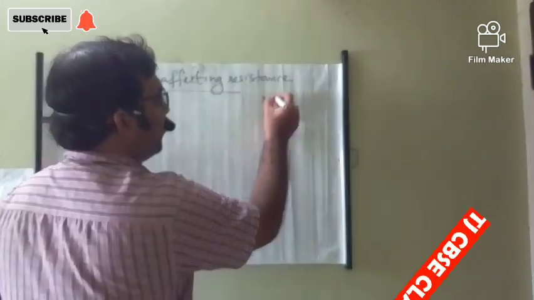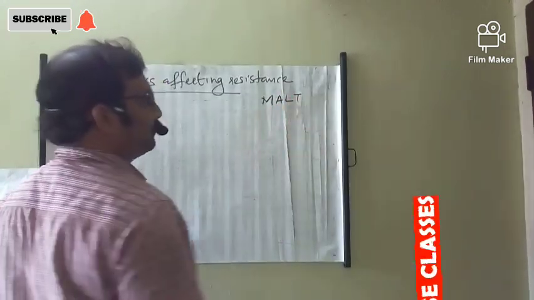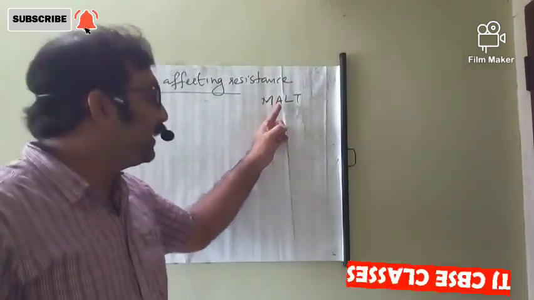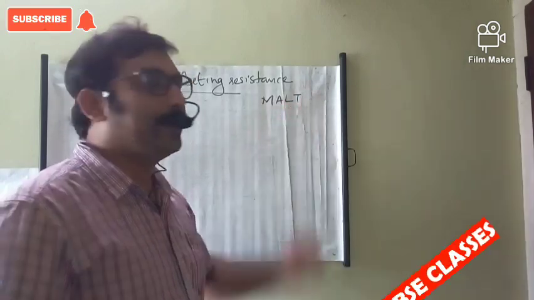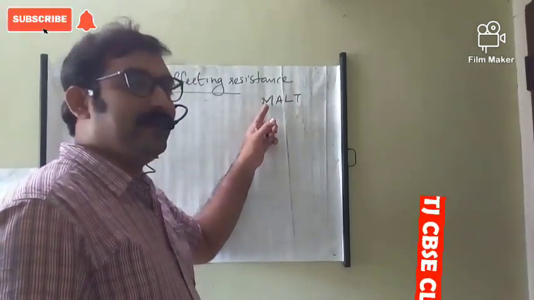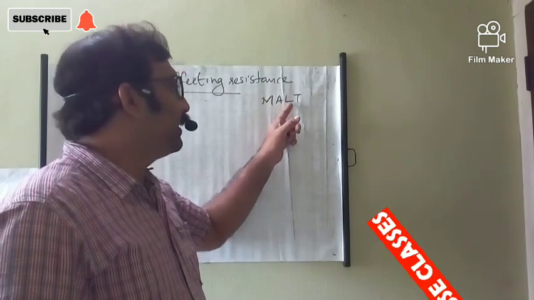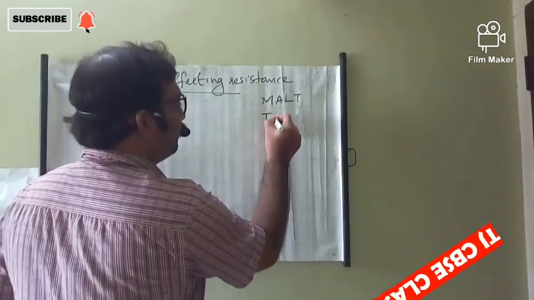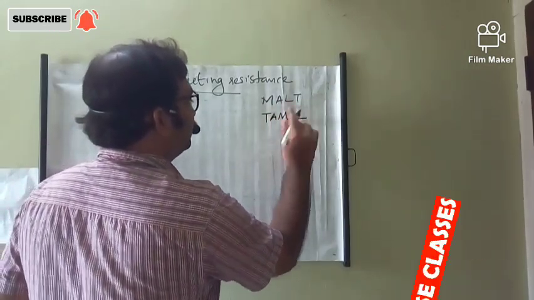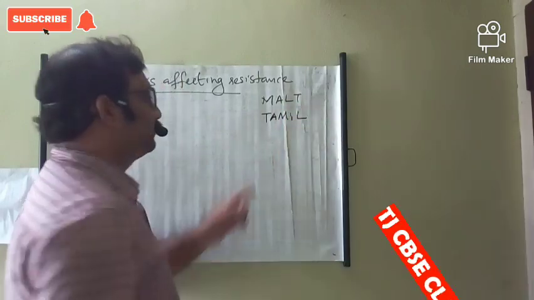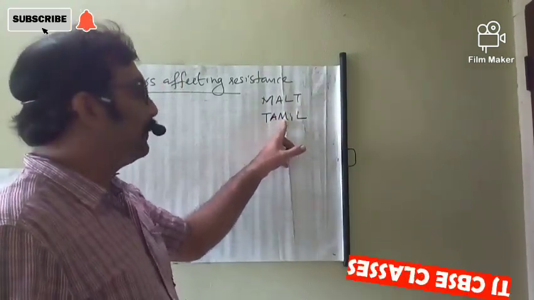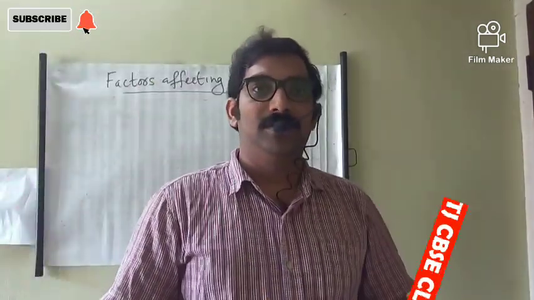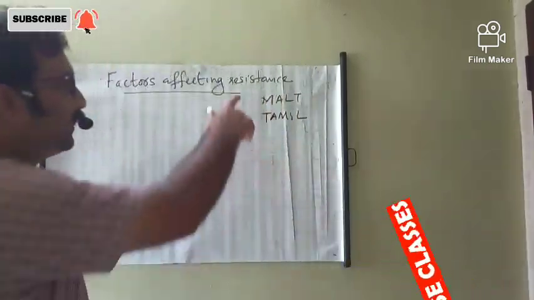Shortly, we can say that it is MALT. M for material, A for area of cross section, L for length, and T for temperature. Or else you can say shortly TAMIL. T for temperature, A area, M material, L length. Then the first one is material.